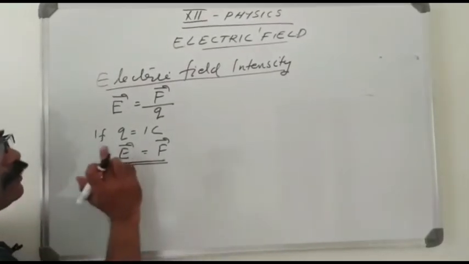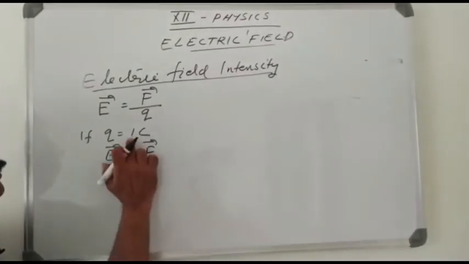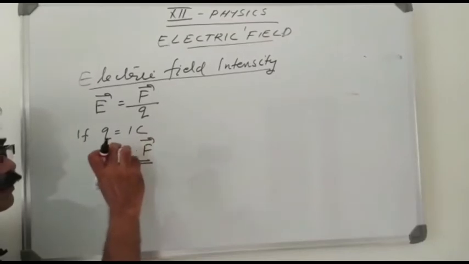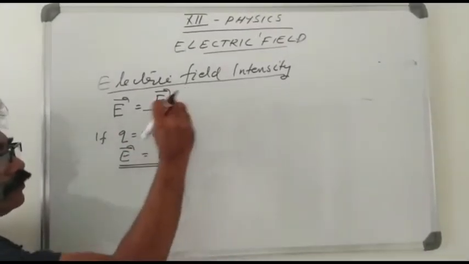The electric field at a point is defined as the force experienced by a unit test charge placed at that point. This is the electric field intensity.